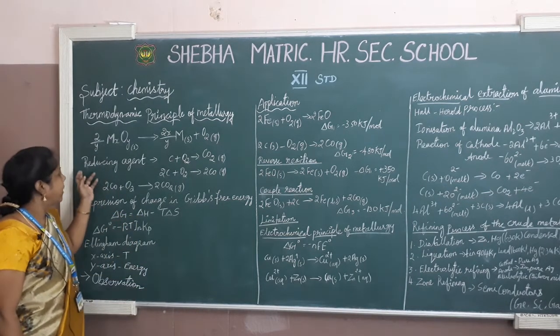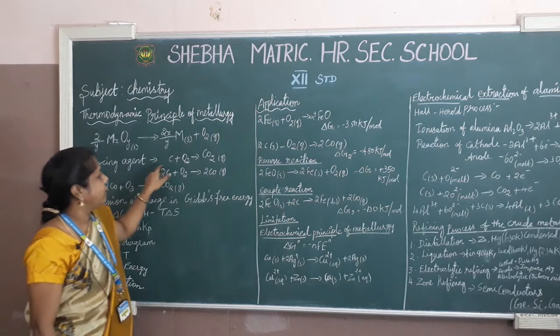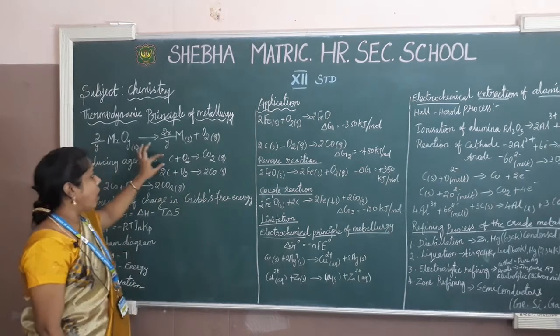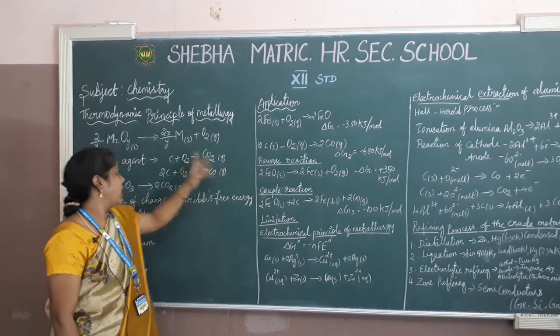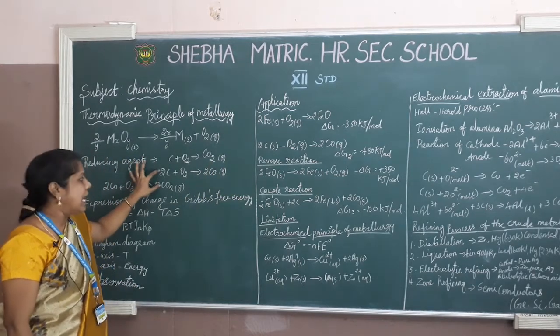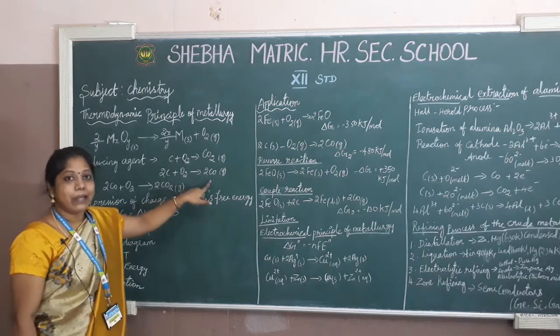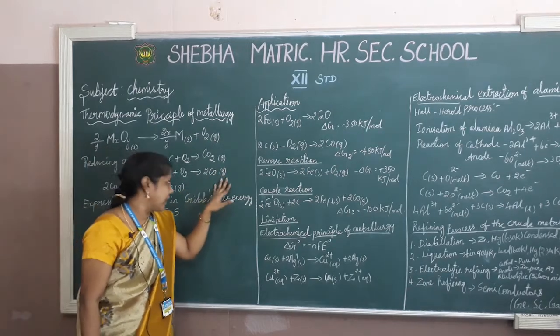Okay, now the reducing agent carbon. First of all we go through the equations. Carbon reacts with oxygen, we get carbon dioxide, and then two molecules of carbon react with oxygen, we get two molecules of carbon monoxide.